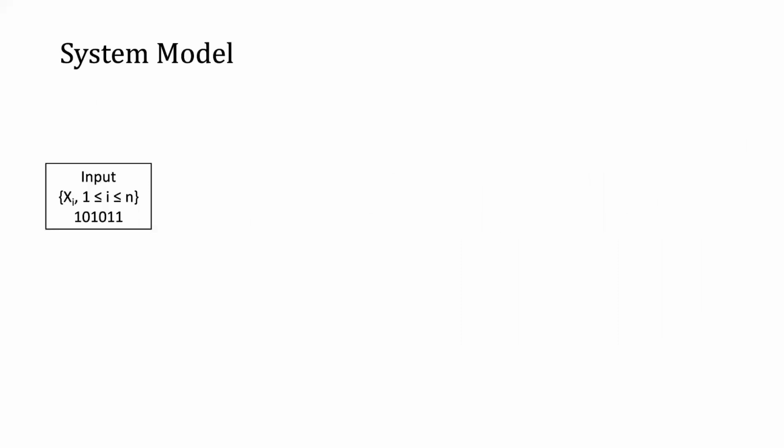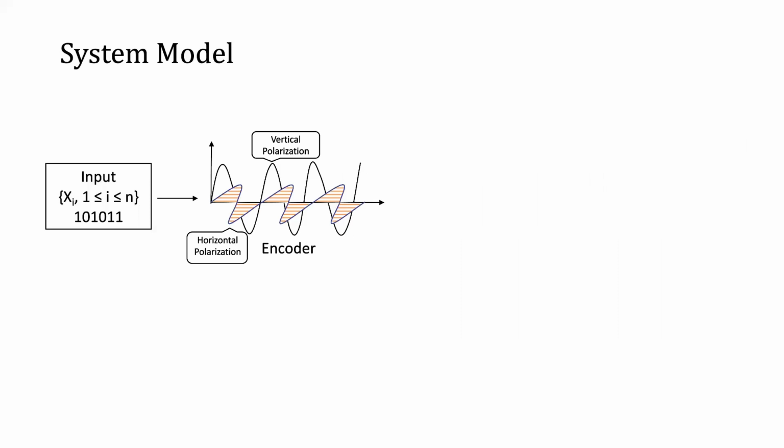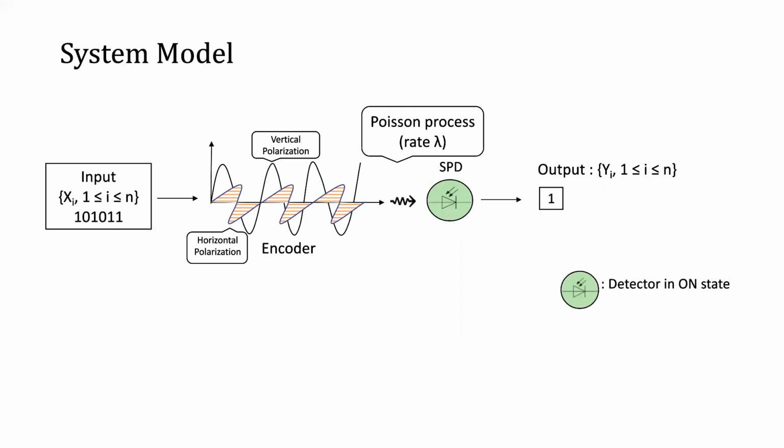Going to the system model, we consider a binary input code word where information is encoded with photon polarization states and transmitted according to a Poisson process of rate lambda. At the receiver, if the detector is on, it decodes the information correctly, or otherwise, if the detector is dead due to previous photon absorption, it produces erasures in the detected sequence. An animation for the same is shown here.